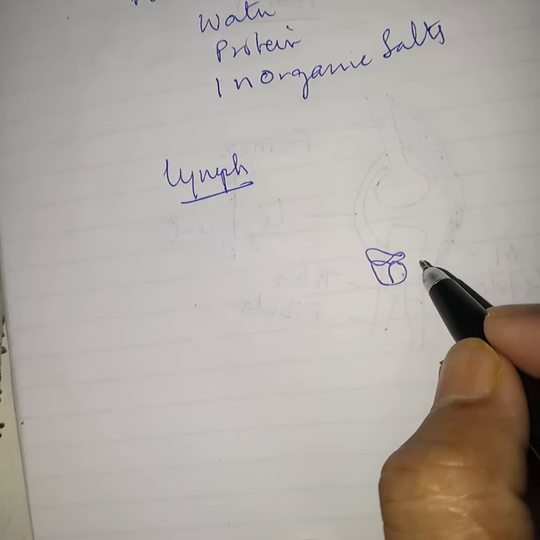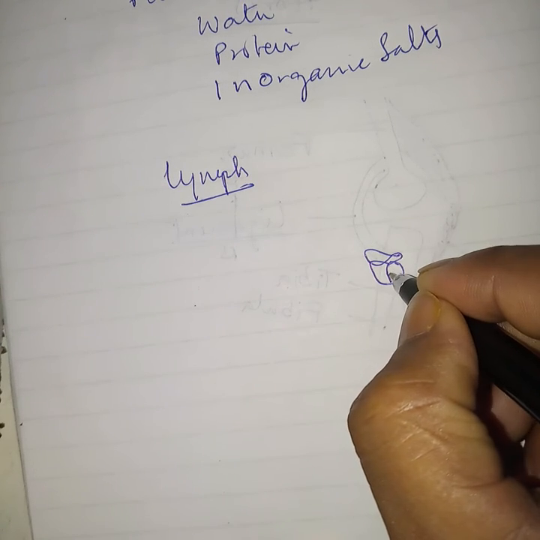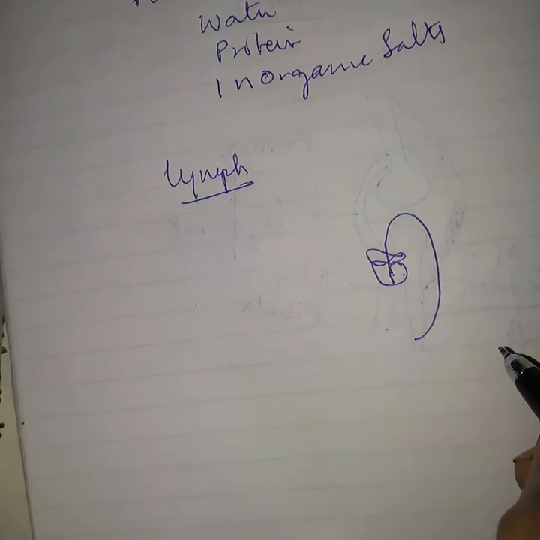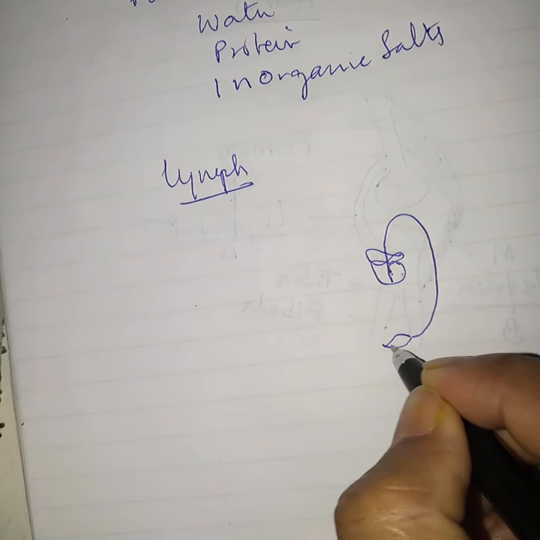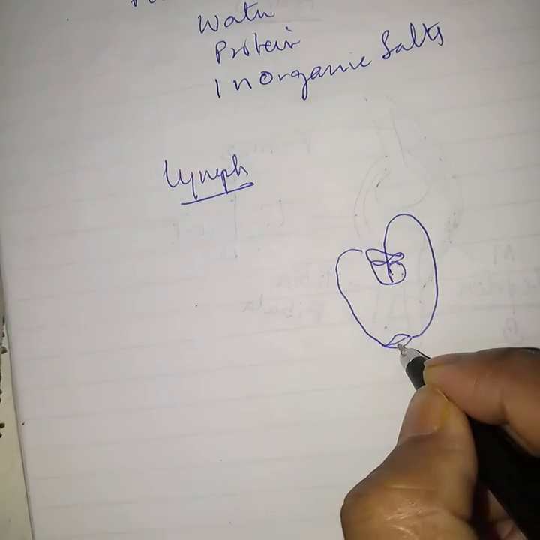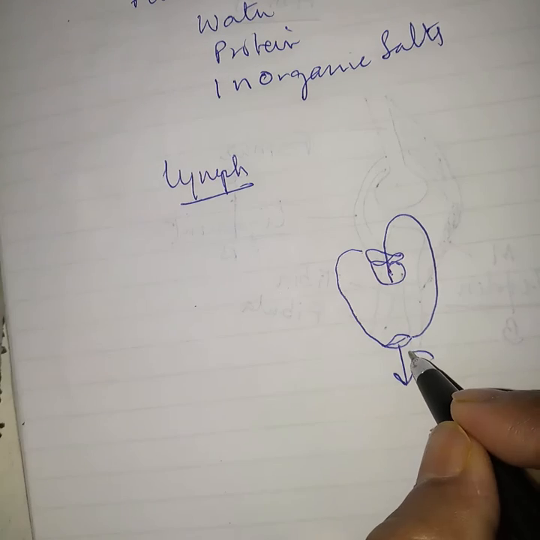This is the human heart that consists of 4 chambers, and from these chambers pure oxygenated blood is transported to the body. This oxygenated blood contains oxygen and various useful substances that are oozed out from the capillaries into the body cells.